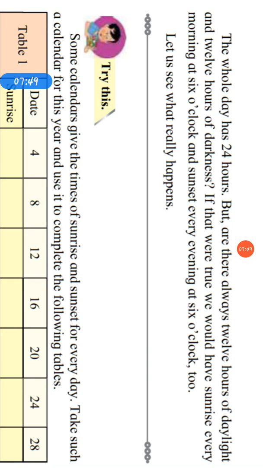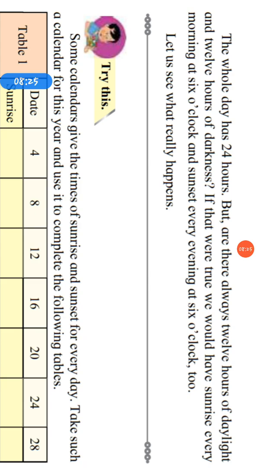The whole day has 24 hours, but are there always 12 hours of daylight and 12 hours of darkness? If that were true, we would have sunrise every morning at 6 o'clock and sunset every evening at 6 o'clock too. So, as you know, there are 24 hours in a whole day. But is it true that it has 12 hours of day and 12 hours of night?